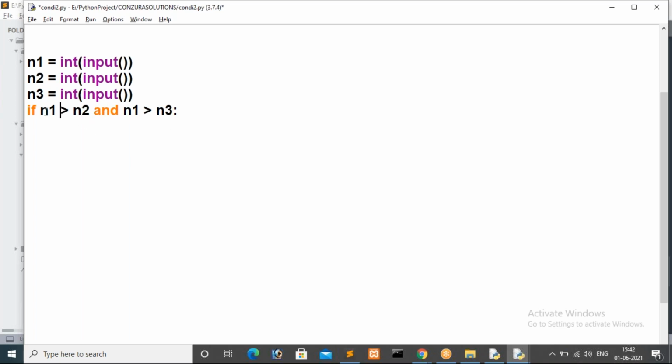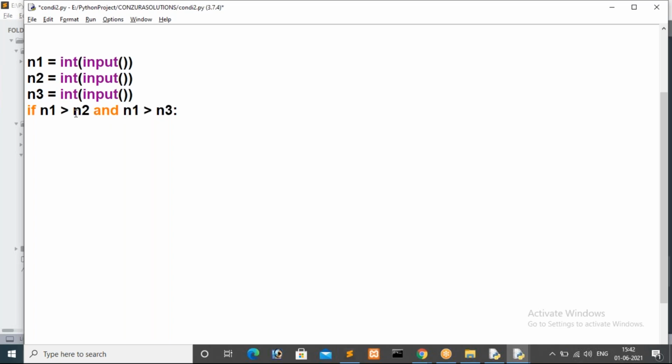So if any one of these conditions fails, in that case the Python interpreter will consider n1 is smaller than n2 and n3. If you are getting false from this condition, in that case the interpreter will consider n1 is lesser than n2. So this greater than operator returns false. If this condition is true, in that case the and operator will go to the second option.